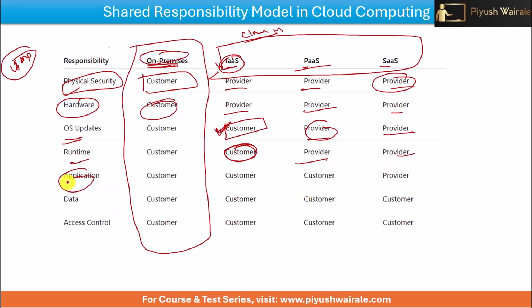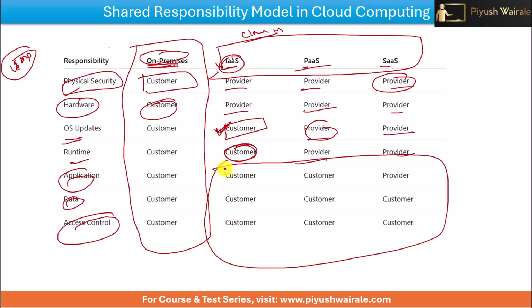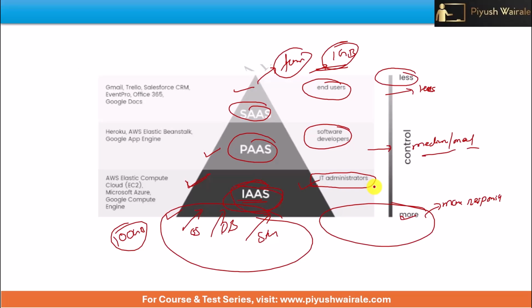Now what about application, data and access control? In all these three cases, it's the responsibility of what? Customers. But here you can see in the case of application, it's the responsibility of providers in the case of software as a service, right? So if I am using Google Docs here, this application responsibility is basically with the providers. But for the rest, platform as a service or infrastructure as a service, application, data and access control is basically our responsibility, customer responsibility, right? So like what we have discussed in this particular diagram, I hope this is clear now.